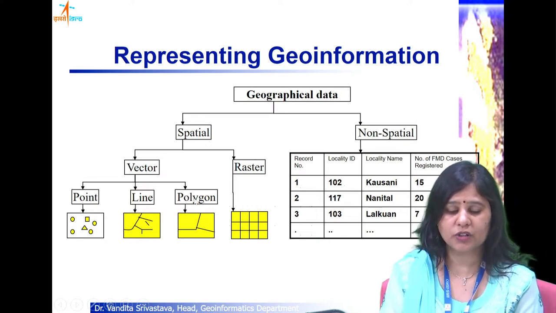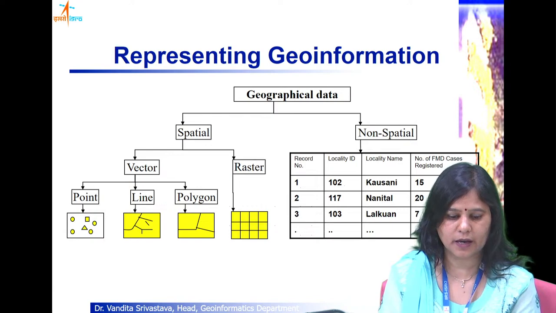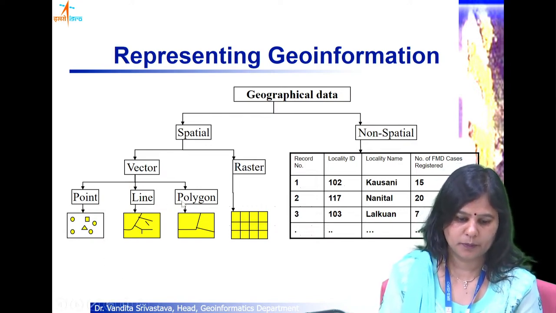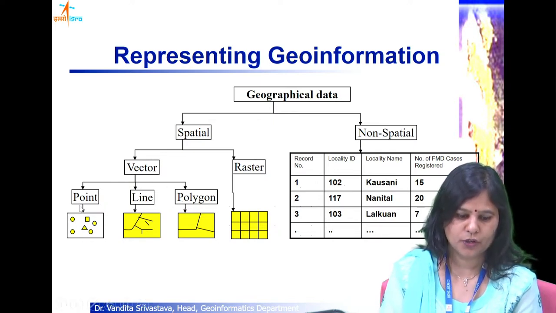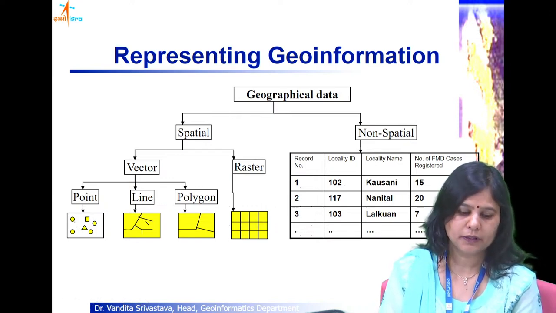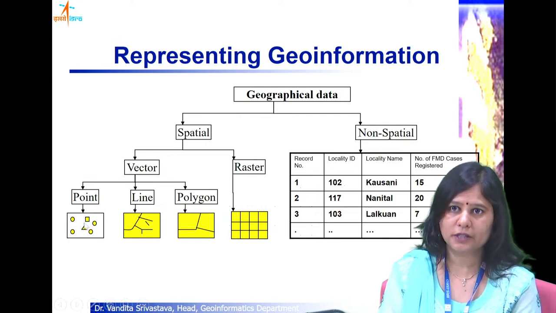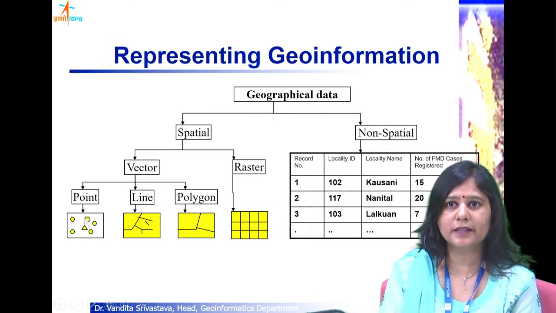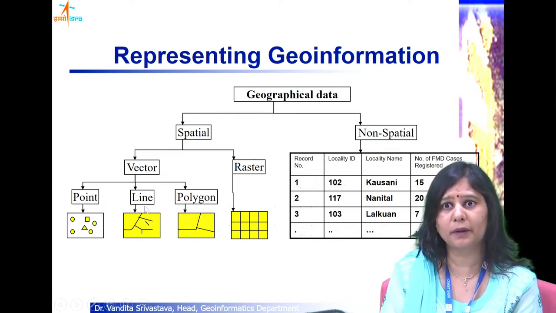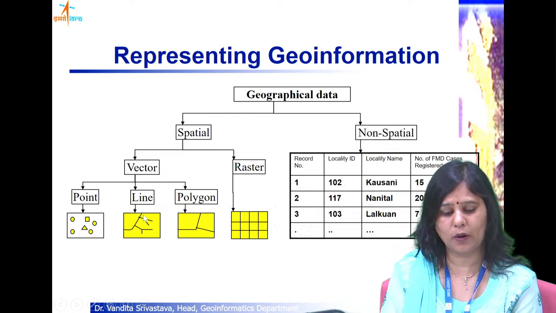There are also other structures available, such as regions and islands, but these are the main feature types that are used for representing the geographic data in vector form. So what is a point? As we studied in our class 10th perhaps, a point is a zero-dimensional entity. It is basically an X and Y coordinate pair. A line is a series of XY coordinate pairs arranged in a particular order. So we can say a line is an ordered set of XY coordinates.